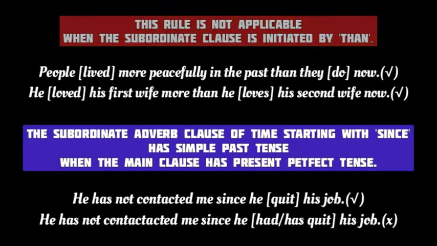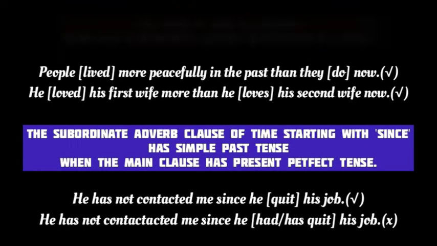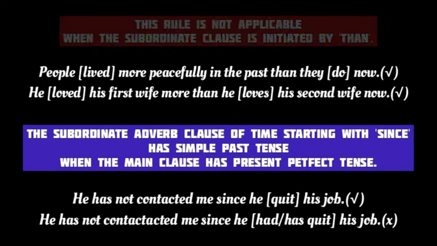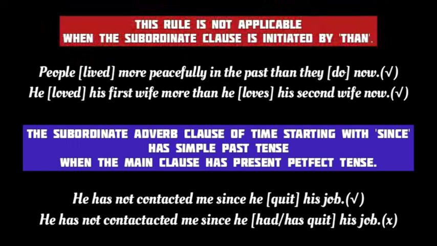For example, in the sentence, people lived more peacefully in the past than they do now, the main clause has a past tense verb lived, but the subordinate clause has the present tense verb do. In the next example, the verb in the main clause loved is in the simple past tense, but in the subordinate clause we have used the simple present tense loves.